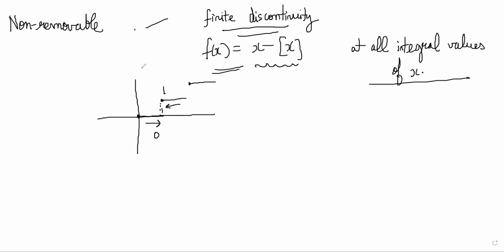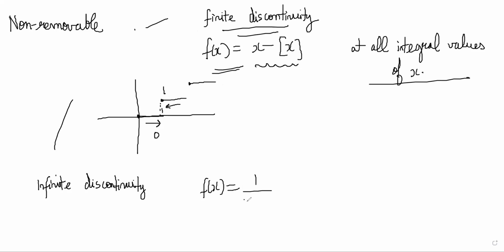You can also find an infinite discontinuity, for example, when you take a function f(x) is equal to say 1 by x minus 4. This function, if you look at it near x tends to 4, is a hyperbola type of function.